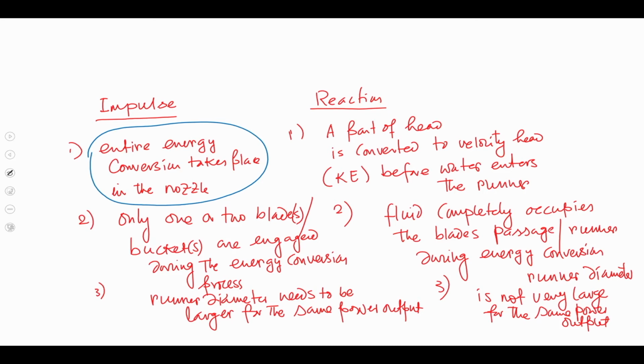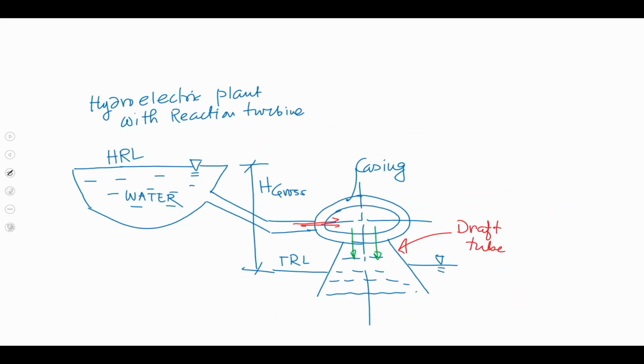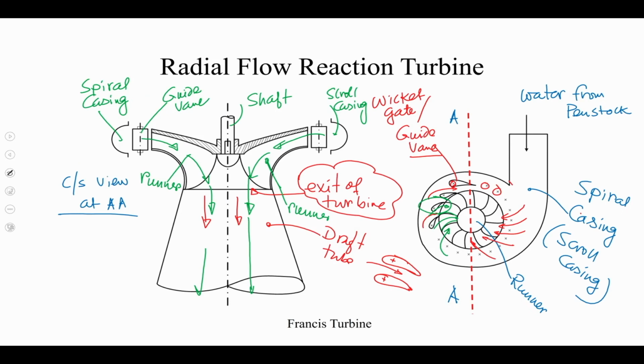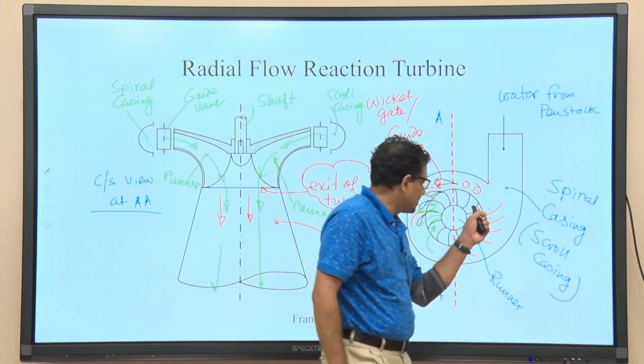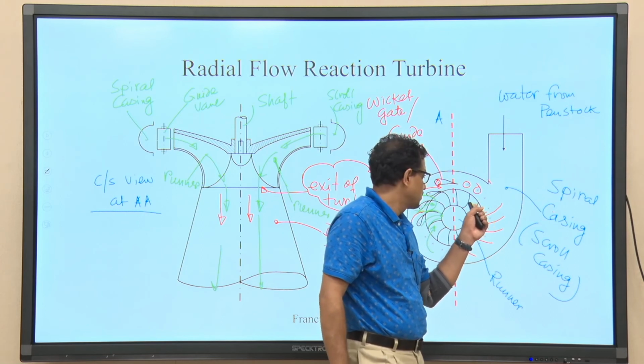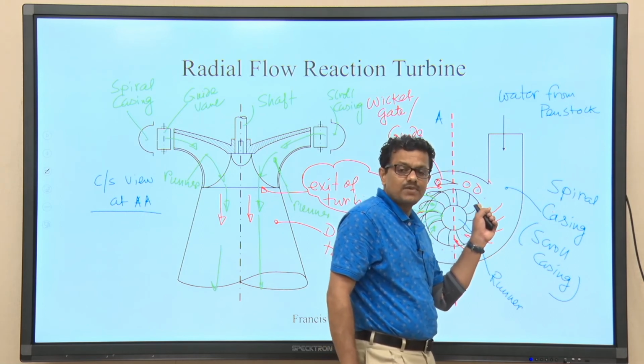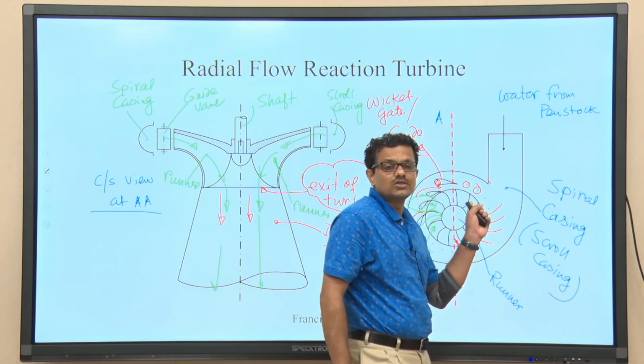Where does it take place? So, you know that the only energy conversion before water enters into the runner is the place between 2 consecutive guide vanes, and there only a part of the energy conversion takes place. Then the remaining energy conversion takes place when liquid is passing through the passage between 2 consecutive blades.